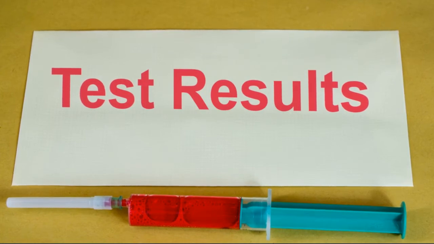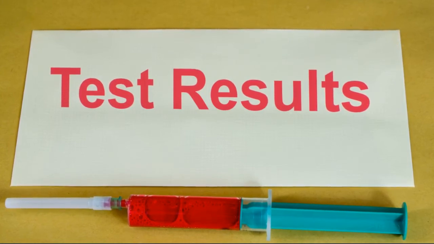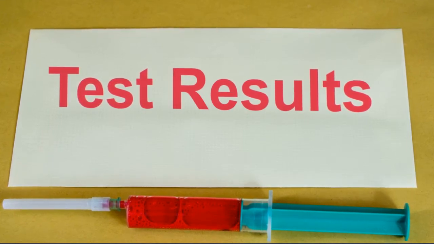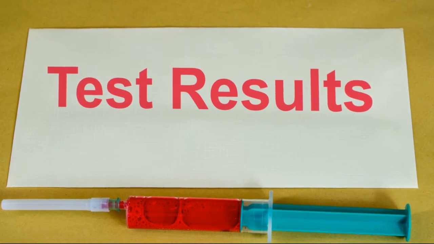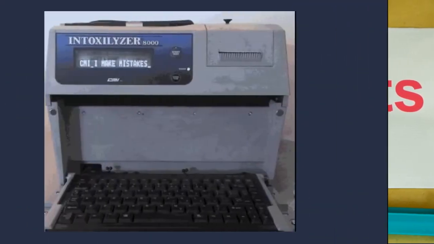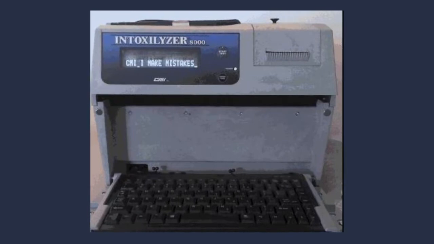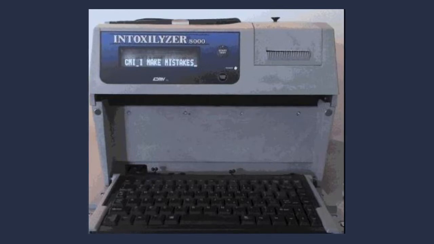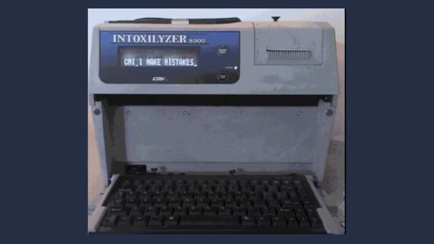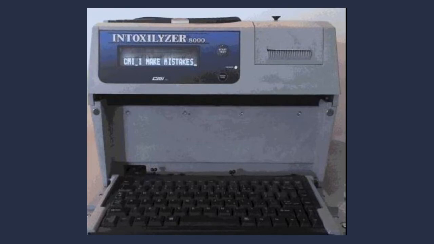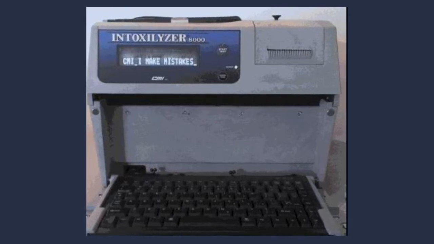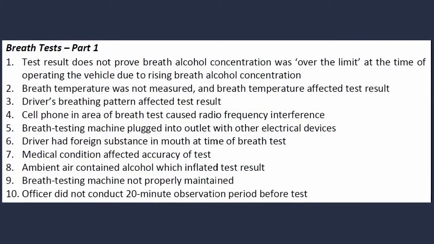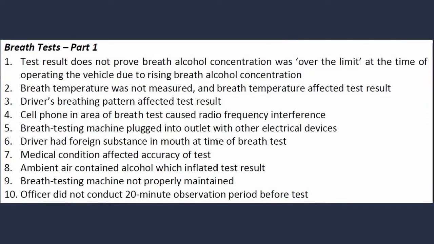For charges of aggravated vehicular homicide and aggravated vehicular assault based on this allegation, the prosecution must prove you operated a vehicle with a prohibited concentration of alcohol and/or drugs in your system. To prove your alcohol and/or drug level was over the limit, the prosecution introduces results of blood, urine, or breath tests. The defenses in this section are intended to exclude the tests from evidence or show why the test results were inaccurate. This slide and the next one illustrate 20 different defenses we use for breath tests.